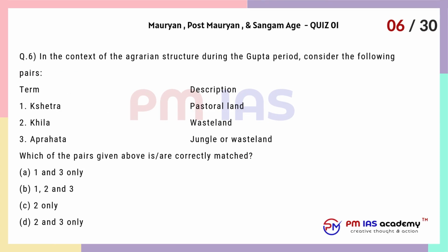Question 6. In the context of the agrarian structure during the Gupta period, consider the following pairs. Term, description. 1. Kshetra, pastoral land. 2. Akhila, wasteland. 3. Aprata, jungle or wasteland. Which of the pairs given above are correctly matched? A. 1 and 3 only. B. 1, 2 and 3. C. 2 only. D. 2 and 3 only.